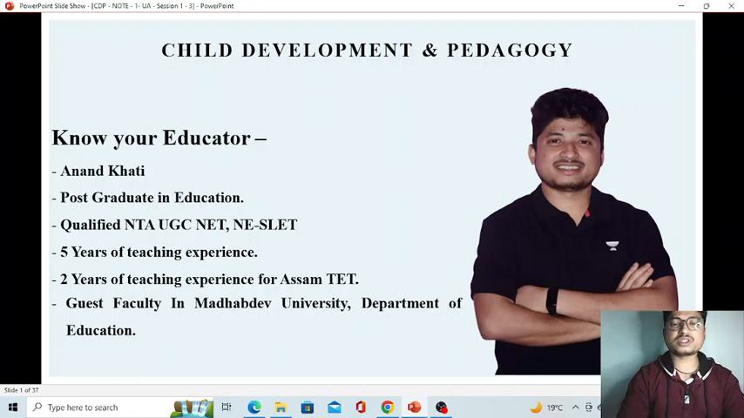So this portion is almost common in both CTET as well as Assam TET. Yes, and the same content is there for both the papers, that is paper 1 as well as paper 2. Yes, LP as well as upper primary.